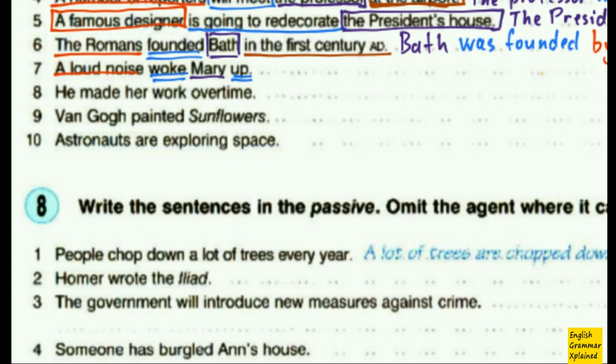So the object basically cuts my main verb into 2 pieces. Okay, so I start with Mary. Mary was woken up. Because object is placed in the first position, my main verb has reunited. And then by a loud noise.